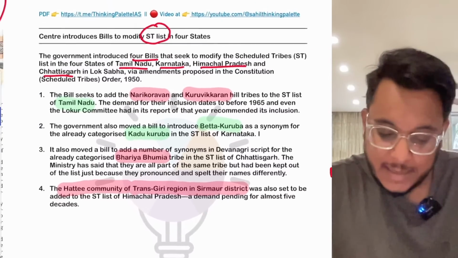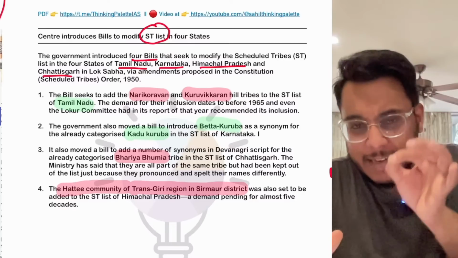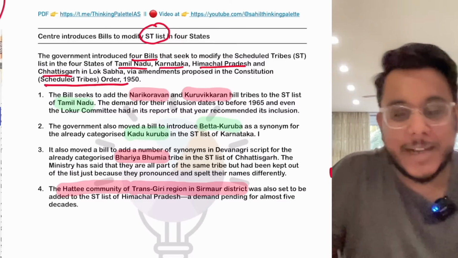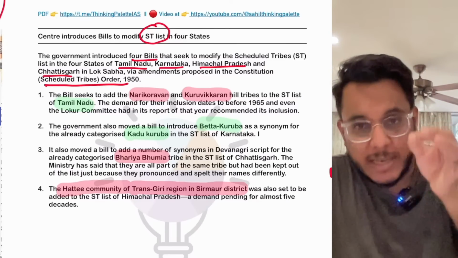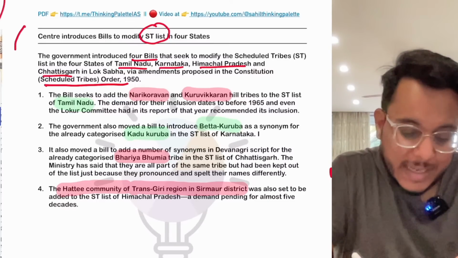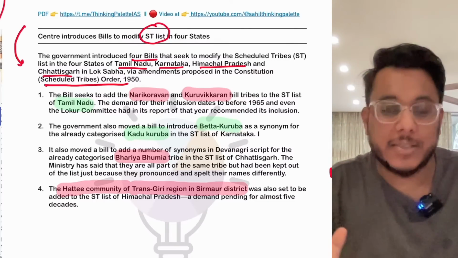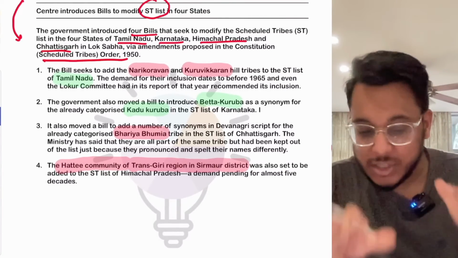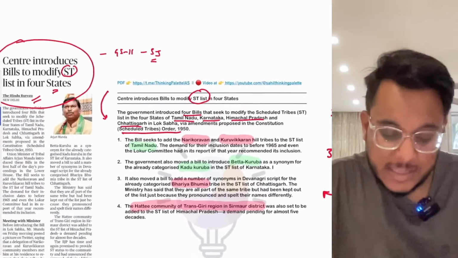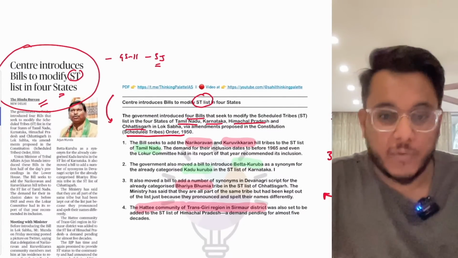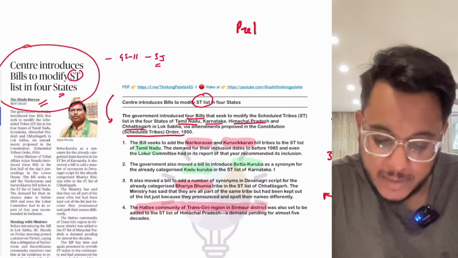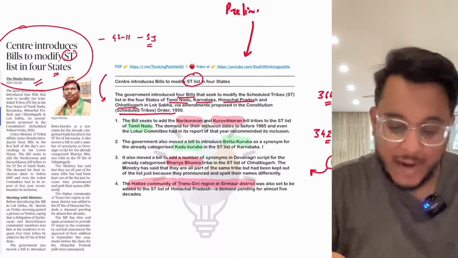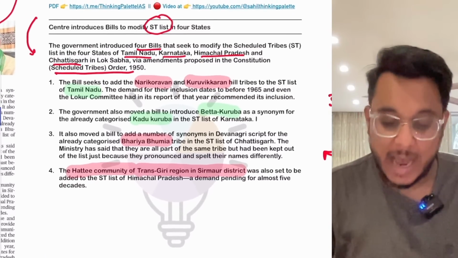Moreover, guys, when we talk about the Scheduled Tribes, all their names have been mentioned in the Constitution (Scheduled Tribes) Order of 1950. So for inserting those names into the Constitution Order of 1950, a bill is to be introduced, and now the central government has introduced this particular bill. So we need to see what these tribals are and in which state they are listed, because these types of questions have been asked multiple times in the past in the prelims examination. So this article is going to be very important for prelims also, and in fact in today's newspaper many articles for the prelims have been there.